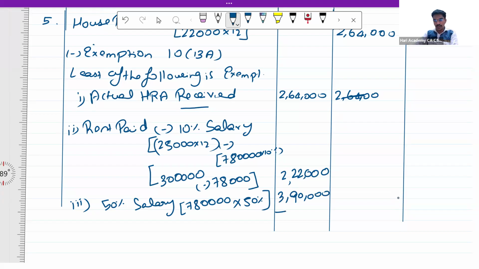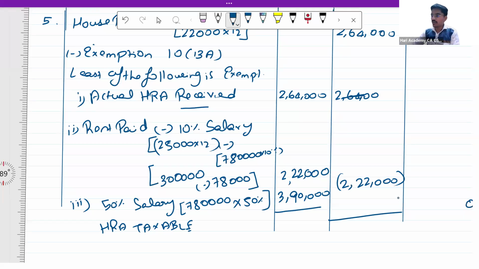So the least of the following, which is exempt, is 2,22,000. This amount is exempt. So HRA which is taxable is 2,64,000 minus 2,22,000, and this amount will come to 42,000.